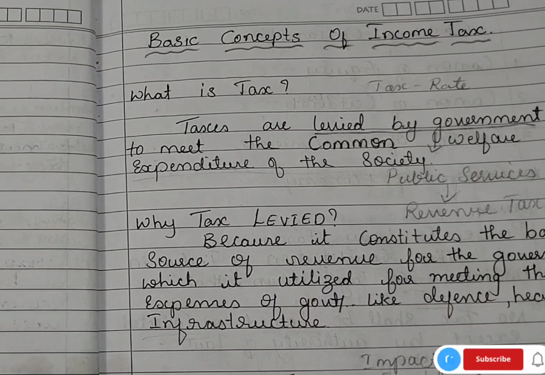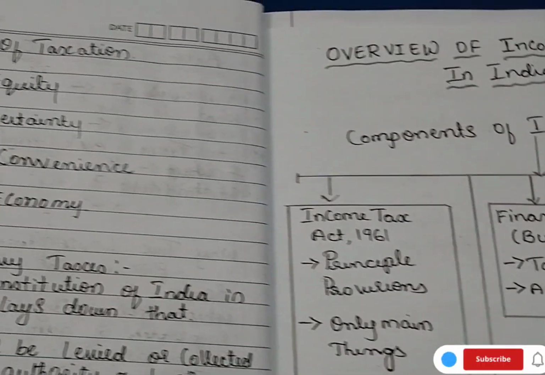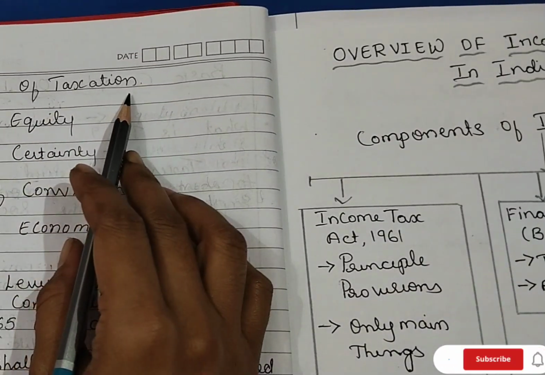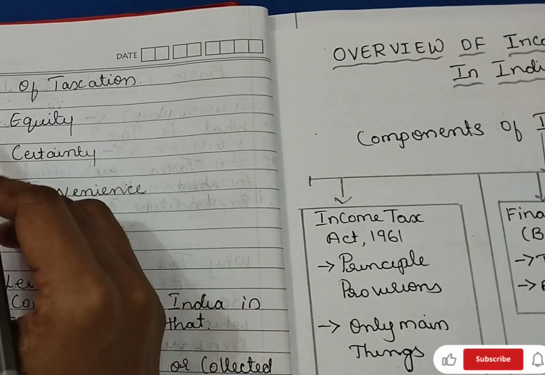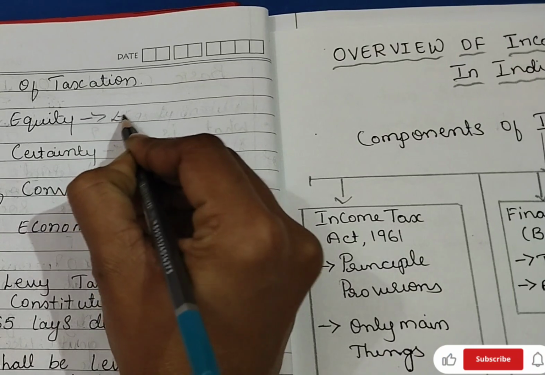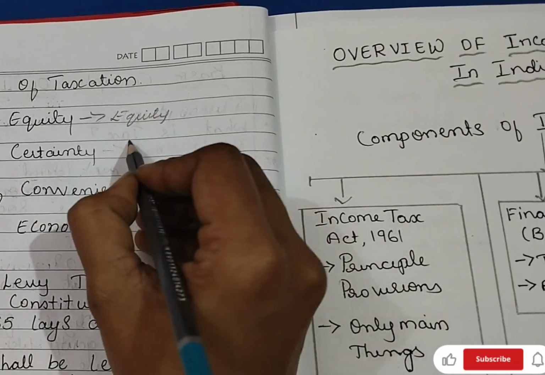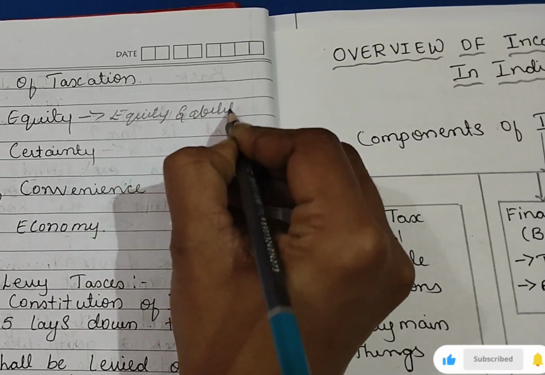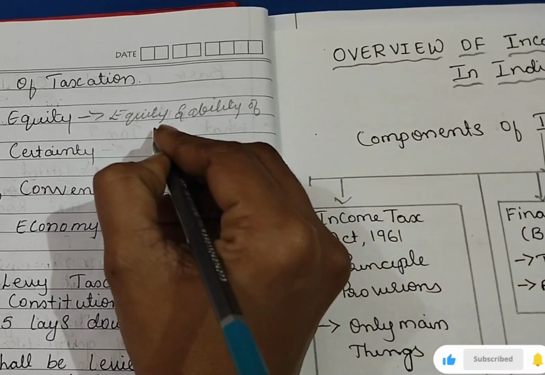A good taxation system is very important for the country, right? So the good taxation principles are called canons of taxation. These were offered by Adam Smith. Canon of equity. Equity here means we are talking about justice. Whenever we speak about justice, we need to speak about the ability to pay tax also.